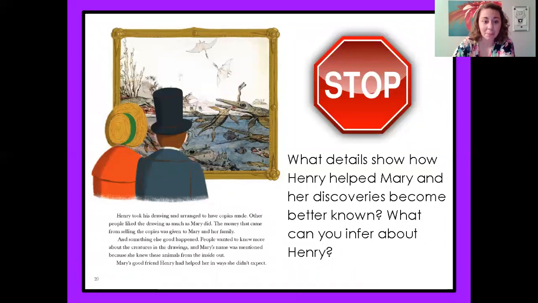And something else good happened. People wanted to know more about the creatures in the drawings, and Mary's name was mentioned because she knew these animals from the inside out. Mary's good friend Henry had helped her in ways that she didn't expect.